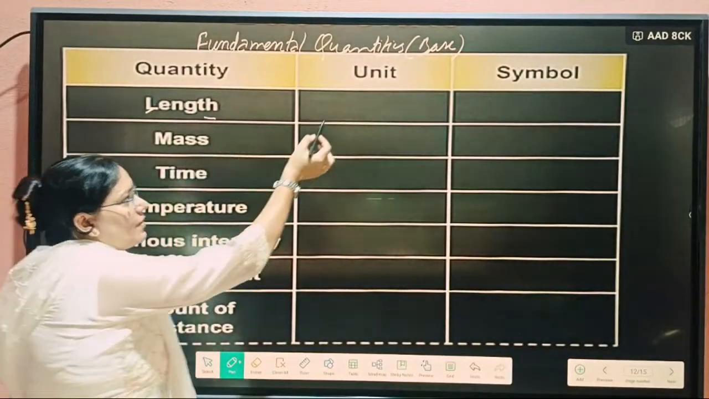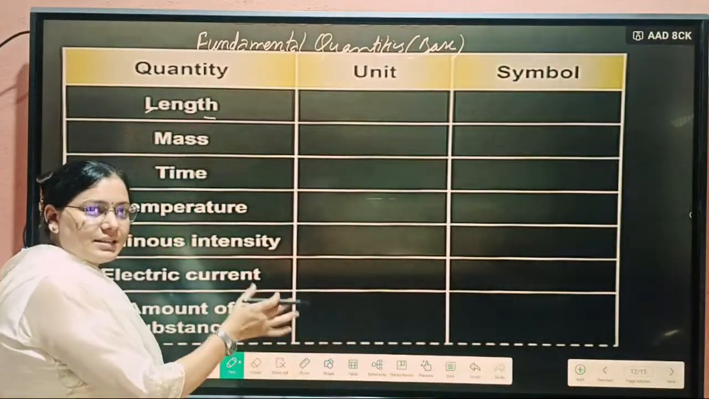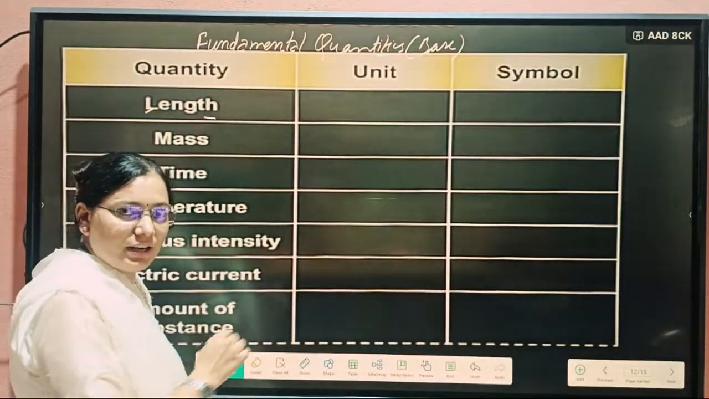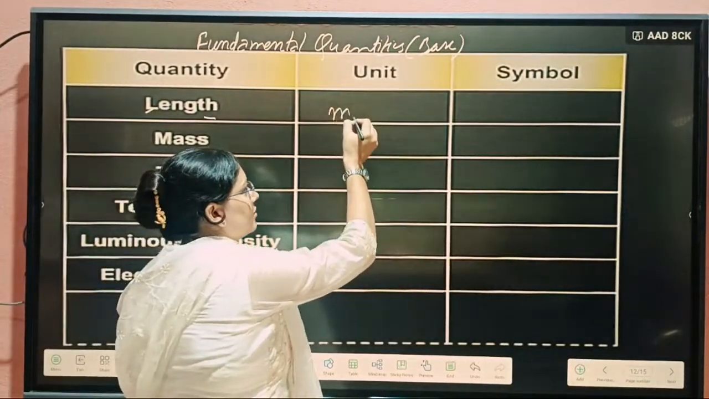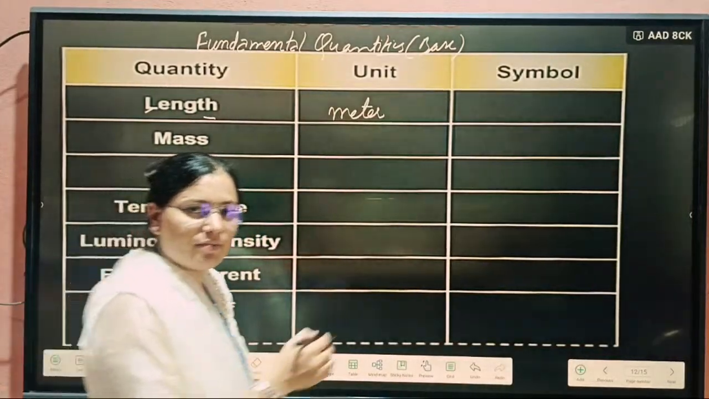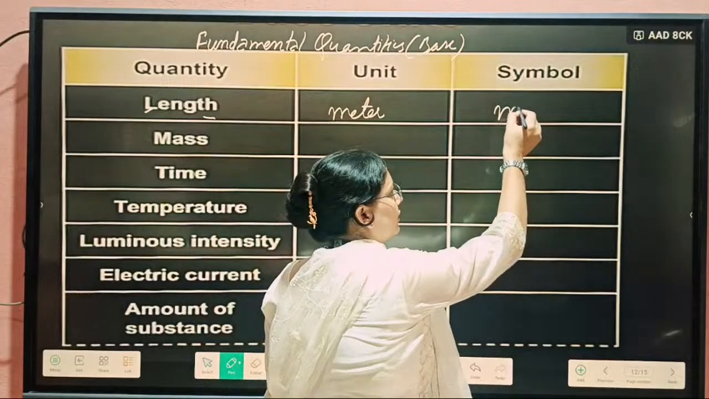So, length. We will complete this table, which is a table of the fundamental quantities. Here the unit of length is the meter. And for it we will use the symbol m only.